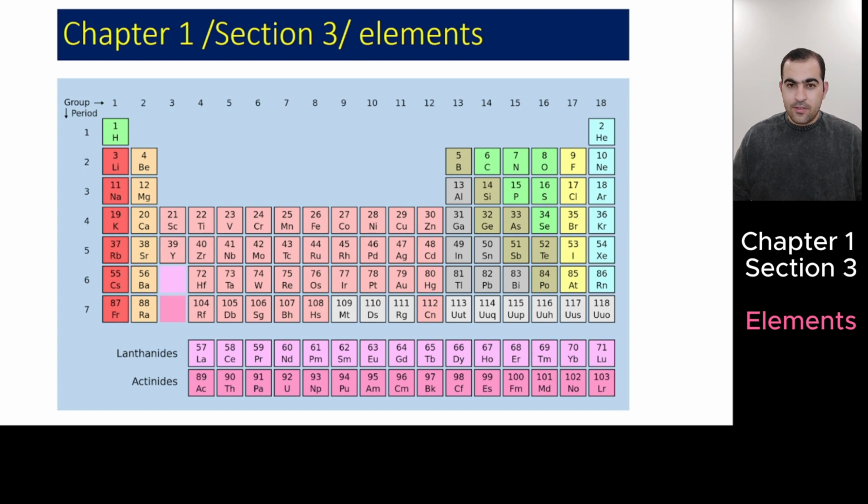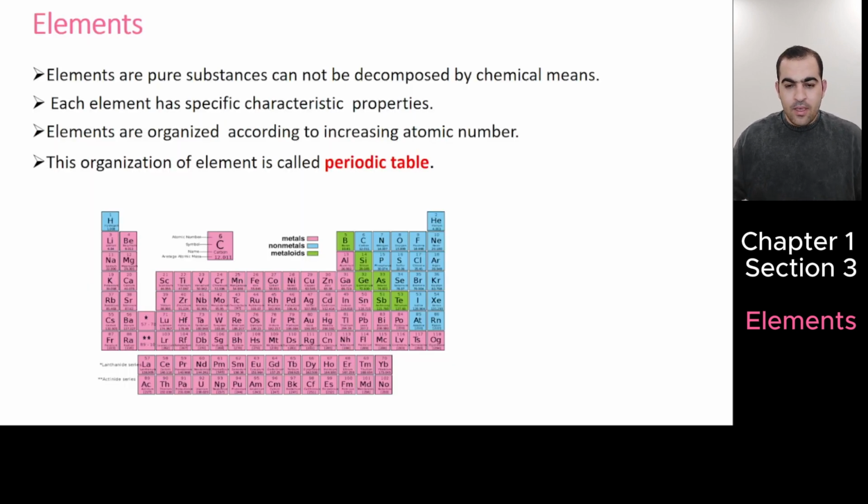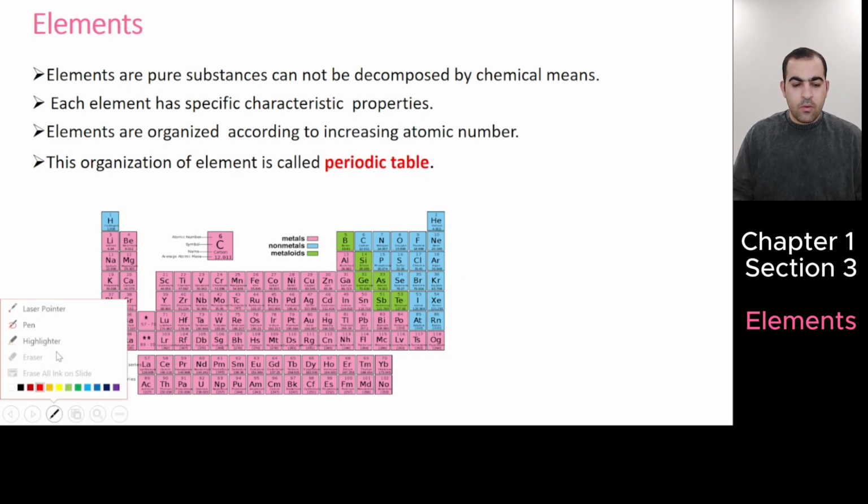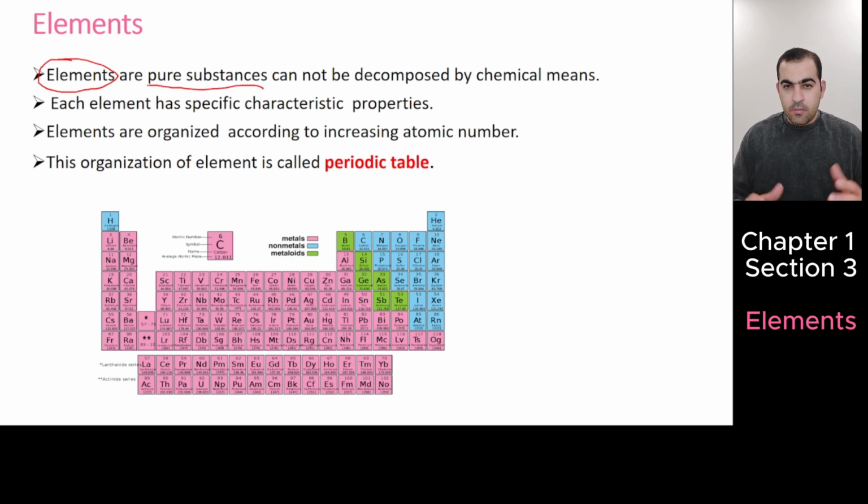Okay, let's start. Before, in chapter 1, we learned about elements. We said elements are pure substances. They cannot be decomposed by chemical means.